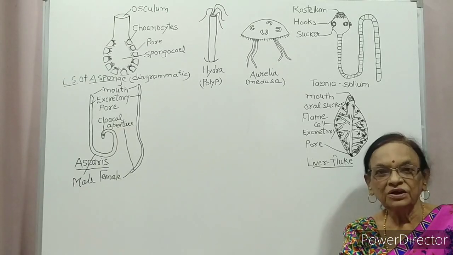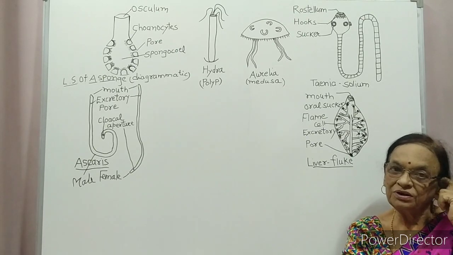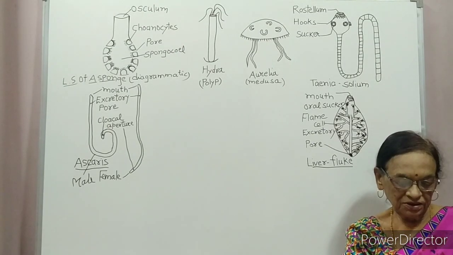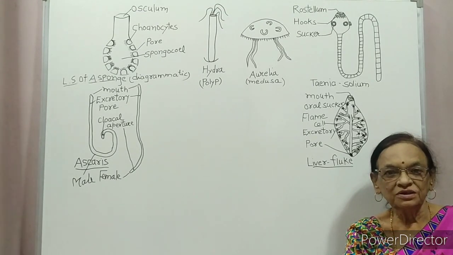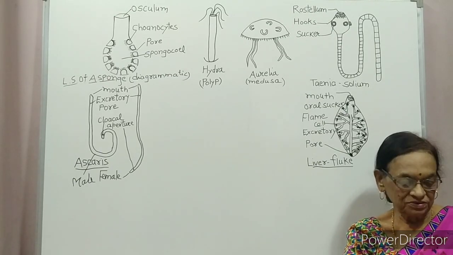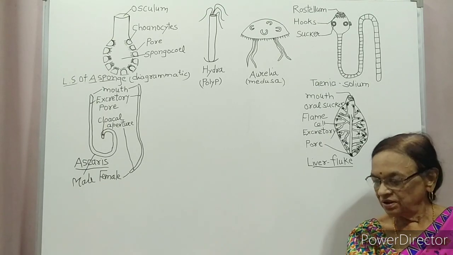Students, we continue with chapter number 4, Animal Kingdom. Now you will study different characteristic features of different phyla. First phylum is Porifera. Pori means pore.